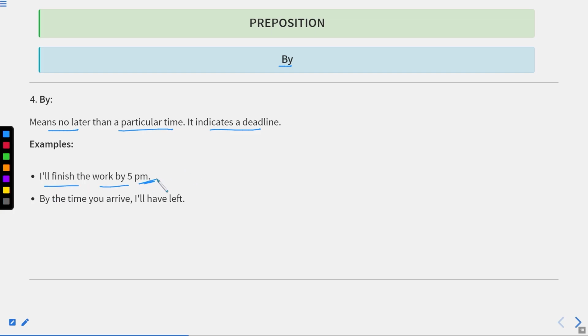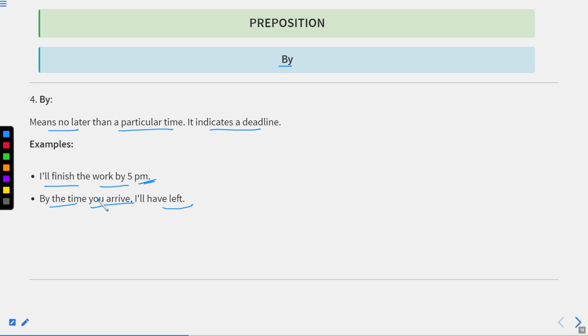It means 5 p.m. is the last point of time after which we cannot continue with our work. By the time you arrive, I will have left. It means till the time you have arrived, this is the final time; till that time I would have left. This is the phrase by the time, where the first part of the sentence is in present indefinite and the remaining will be in future perfect tense. And if the by the time clause is in past indefinite tense, the remaining part will be in past perfect. This phrase we have already learned in tenses as well.